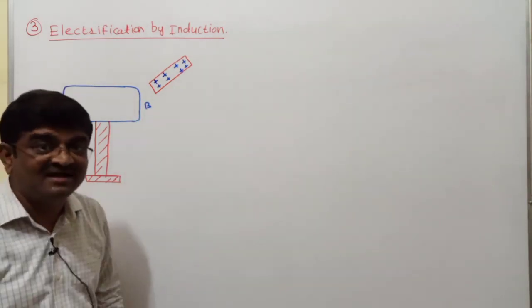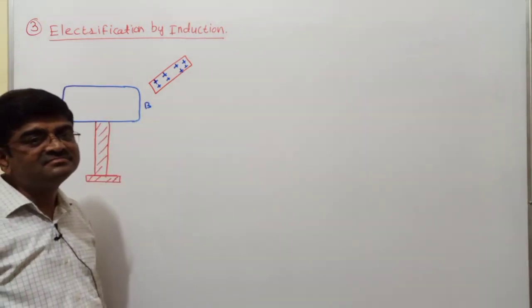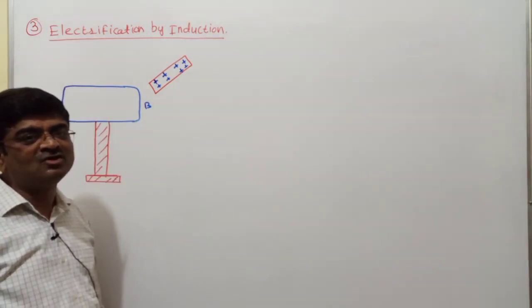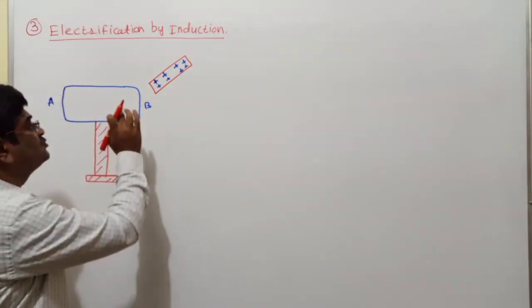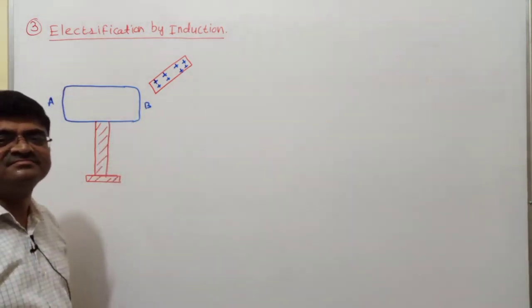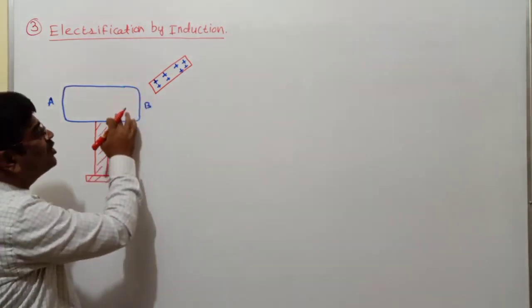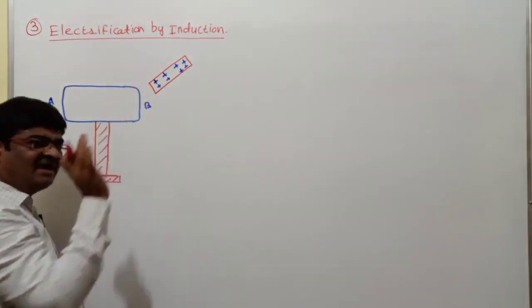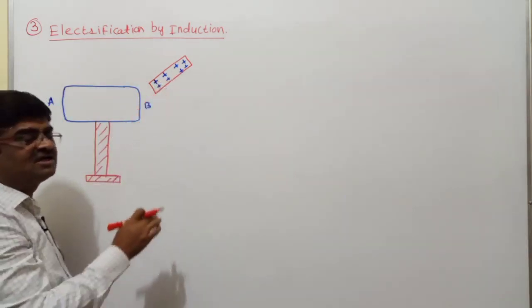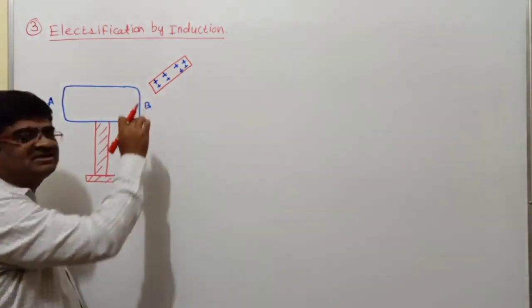Of course, already some are there, but those on the other side, where are they going to go? To the side B of the conductor. Why should they go to the side B? Because they are attracted first by the positive charge, and they can go to that distance which is close to the attraction.